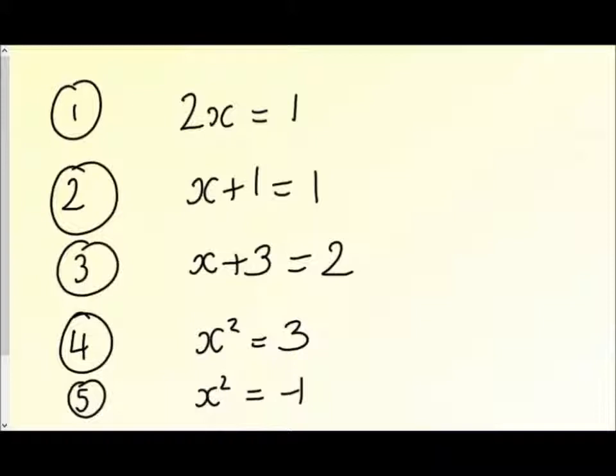Well, I guess a lot of that depends on your mathematical knowledge, but it also might depend on the moment in time. So for example, the first one there, if you lived in a time before mathematicians had discovered rational numbers, then you wouldn't have been able to find a solution to that.